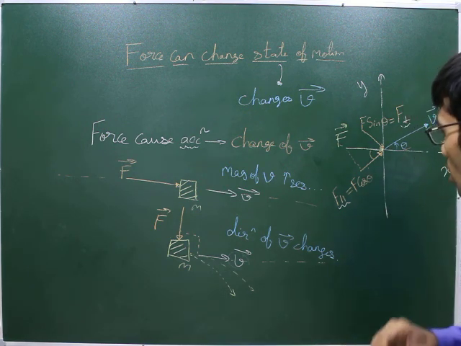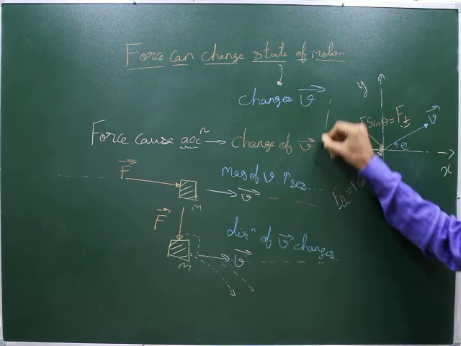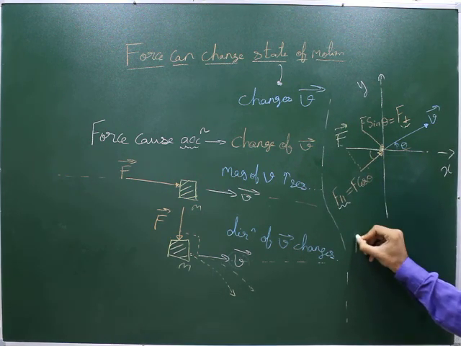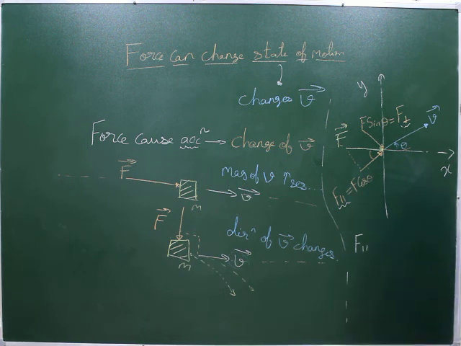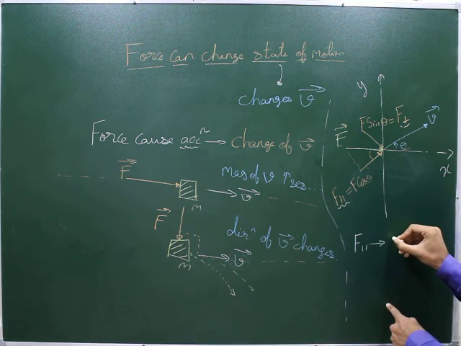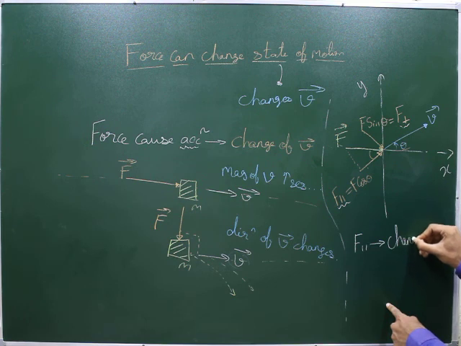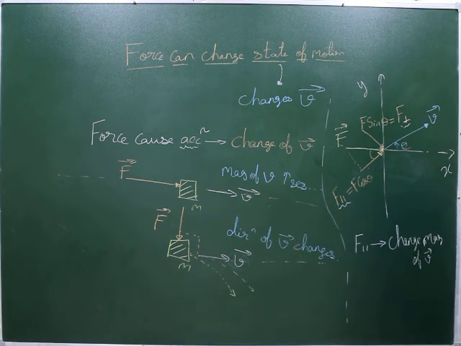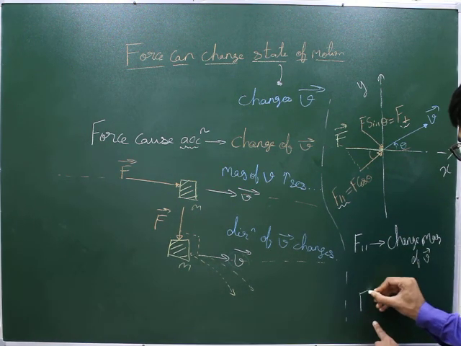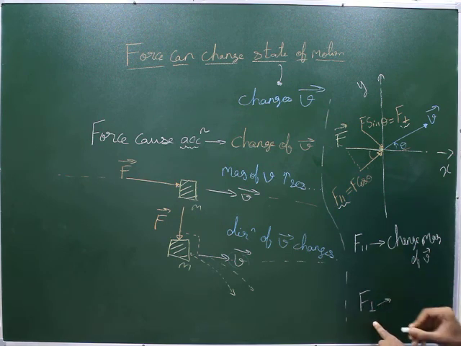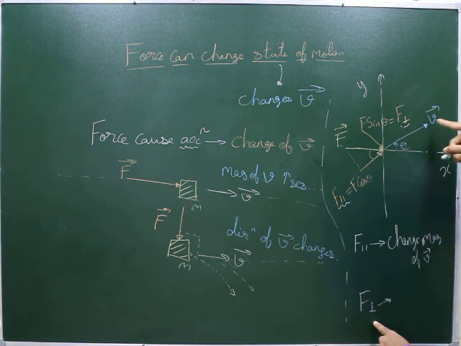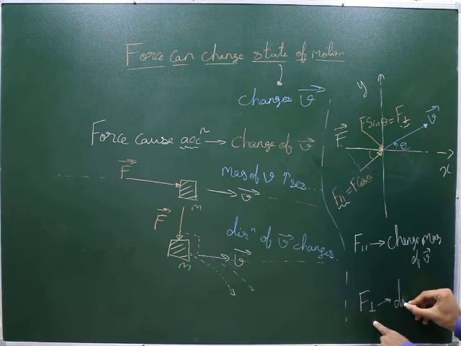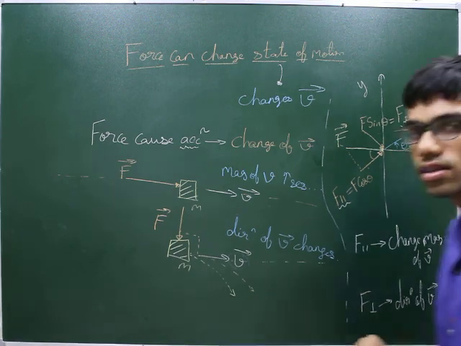Okay? So now the conclusion is: the force which is parallel to the velocity will change the magnitude of the velocity. And if the force is perpendicular to the velocity, it will change the direction of the velocity. Okay? Did you understand?